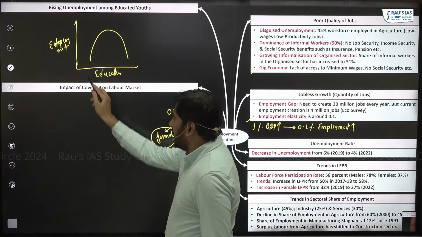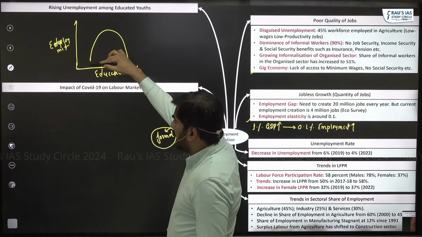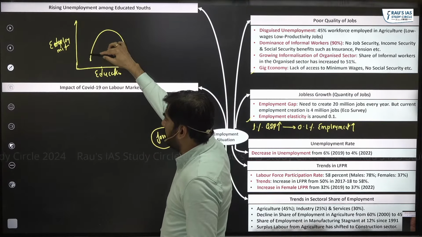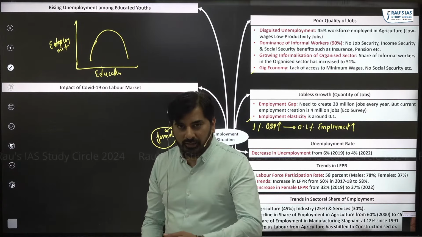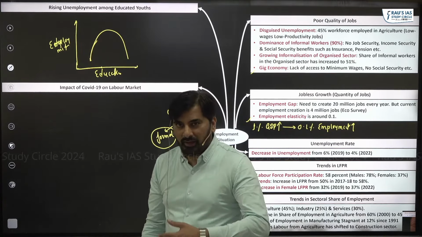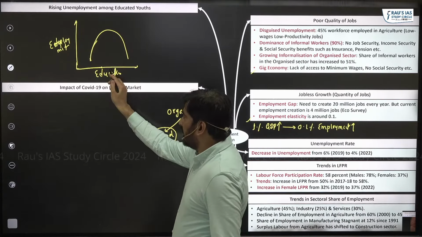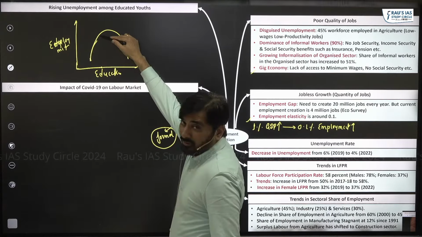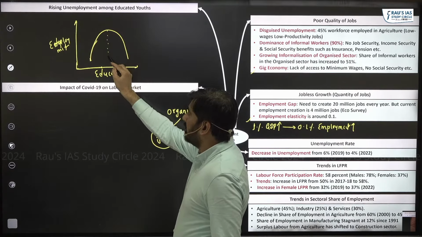Basically, it says that as the education status increases, employment will increase. Obviously, if people are educated, literate and skilled, they will get jobs. So as education increases, employment also increases. But then it increases only up to a certain level.